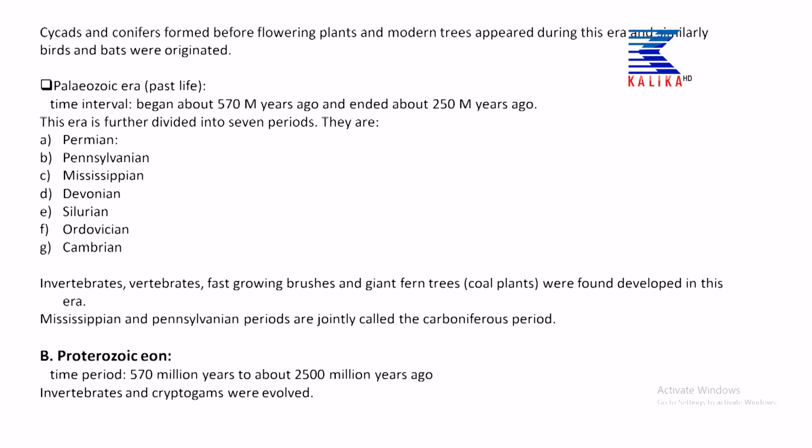Plants like cycads and the coniferous forests or coniferous plants formed before the flowering plants, and the modern trees appeared during this era, and similarly birds and bats originated. That means apes and mammals started to originate at that time.